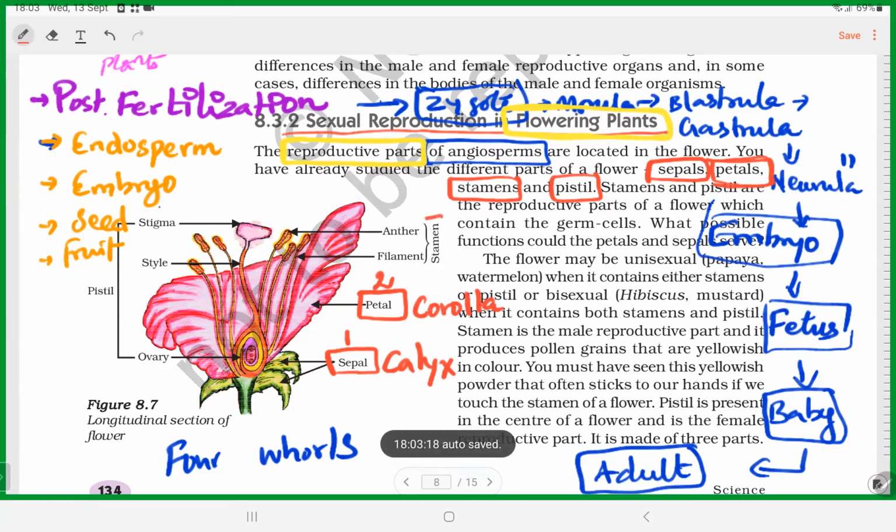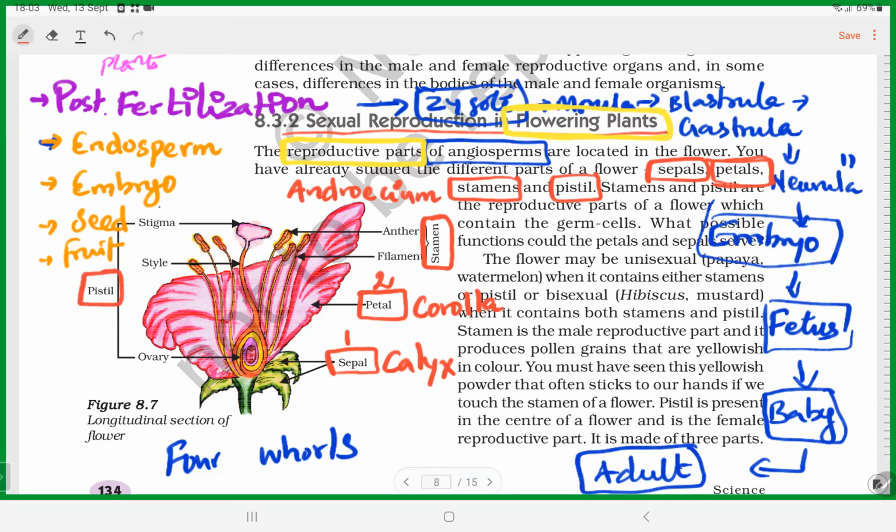And then the third whorl is called stamen. You can see the stamen. The technical term for stamen is androecium. That's the third whorl. And then pistil.